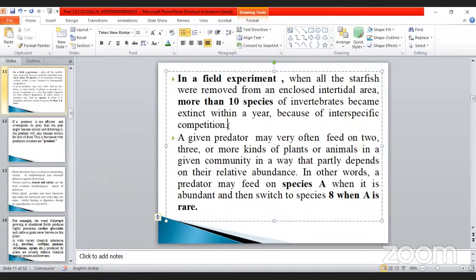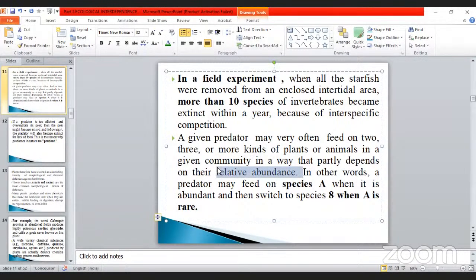Starfish. So between themselves, between the 10 species, there is a competition. That is interspecific competition. Okay. A given predator may very often feed on 2, 3 or more kinds of plants and animals in a given community, in a way that partially depends on their relative abundance.